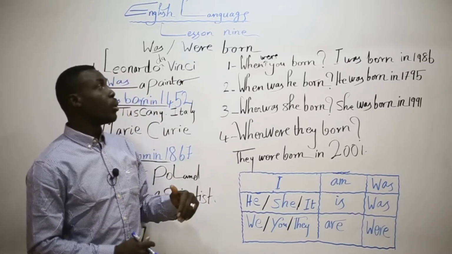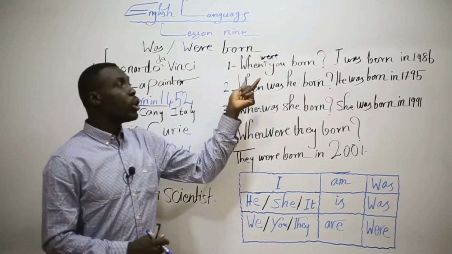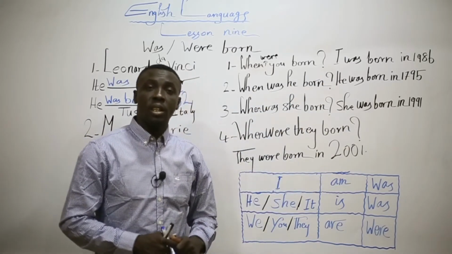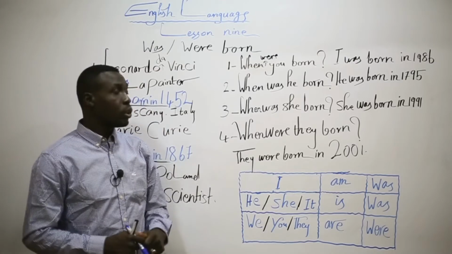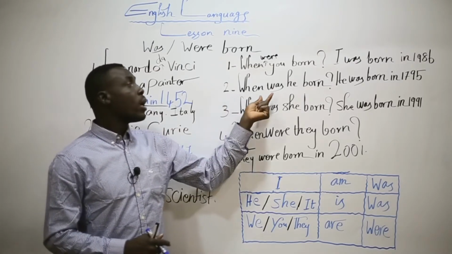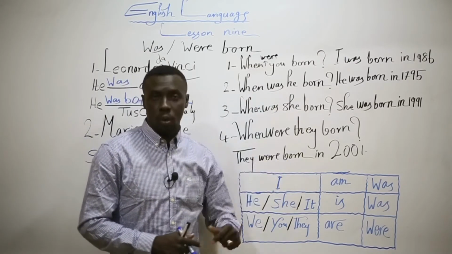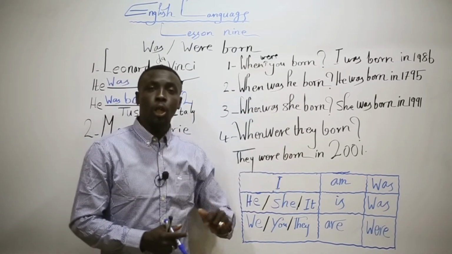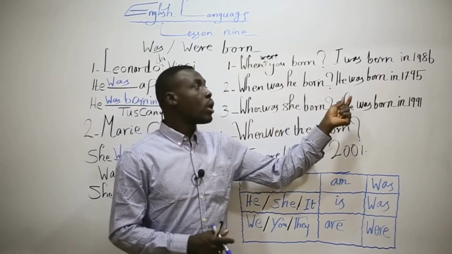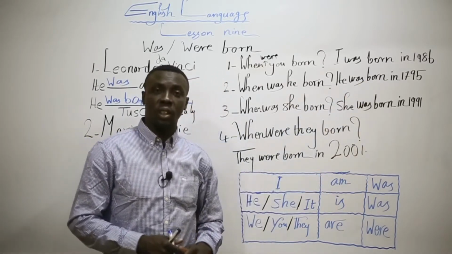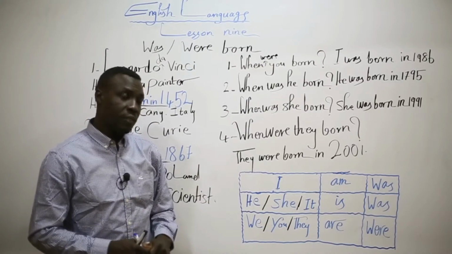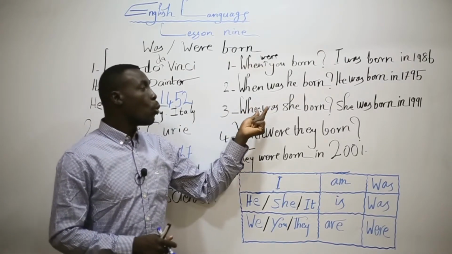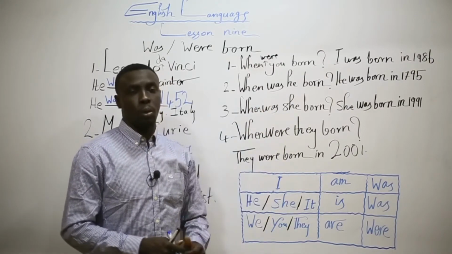Again, number one, when were you born? I was born in 1986. Two, when was he born? He was born in 1795. Three, when was she born?